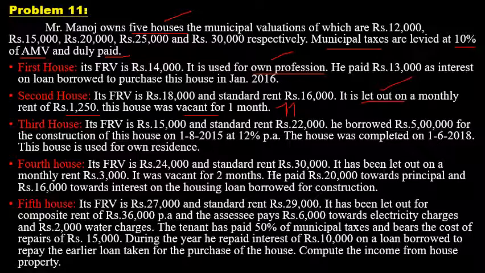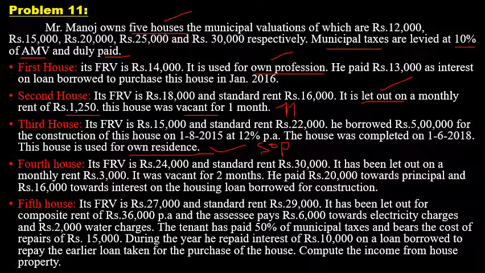Next, third house, FRV 15,000 and standard rent 22,000. He borrowed rupees 5 lakh for the construction of this house on 1st August 2016 at 12% per annum. The house was completed on 1st June 2018. This house is used for own residence. So first we have to see the purpose of the house. The purpose of the house is a residential house. SSC used the third house for residential purpose. So you can consider this as a self-occupied property since SSC used this house as a residential house.